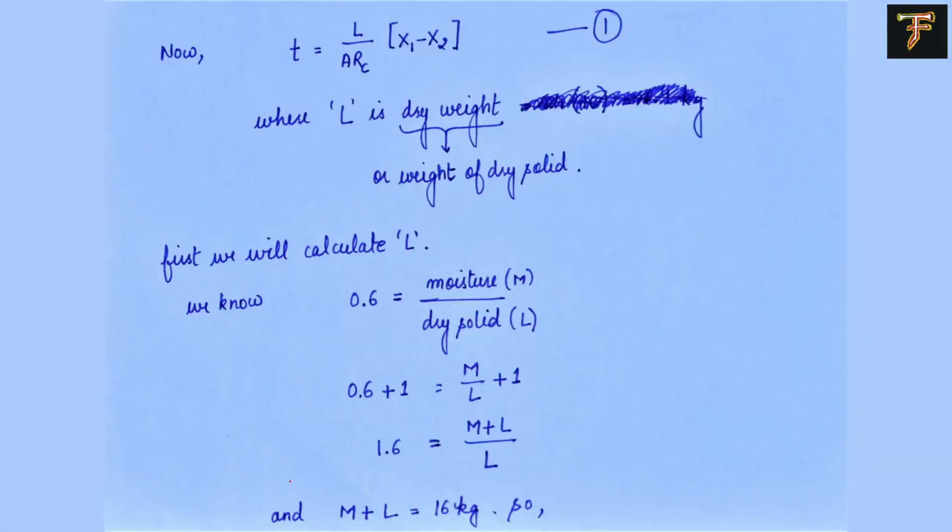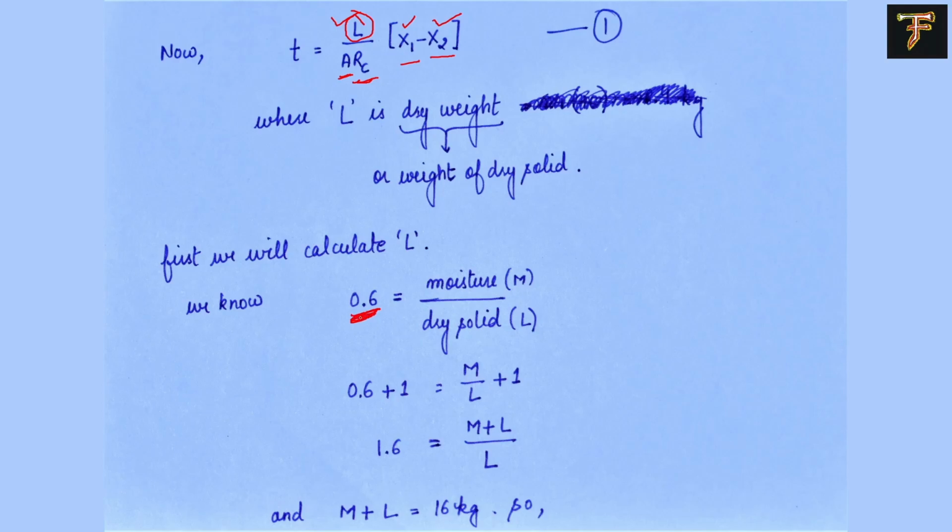Moving forward, first we have to find out, because as the formula says, we need L, area, Rc, x1 and x2. Out of these, 0.6 and 0.3, that is 60% and 30%, are given to us. Rc is also provided, area is also provided, but L is not provided to us. The dry weight of the solid is not provided, so we have to find that. It is provided that the 0.6 is on the dry basis. That's where I made the mistake.